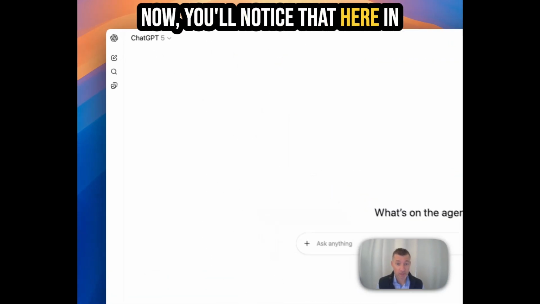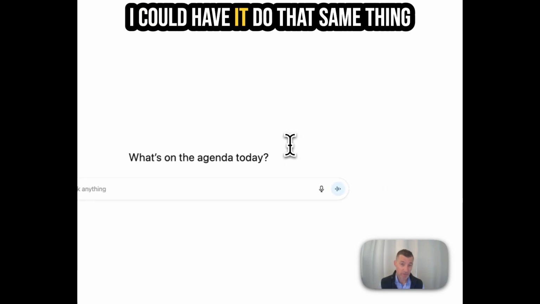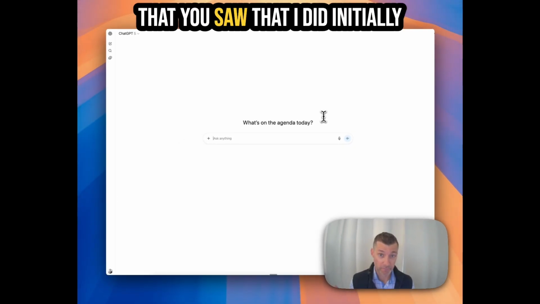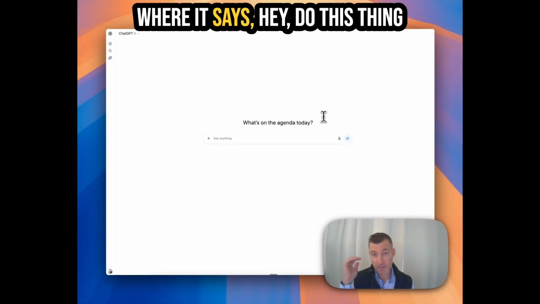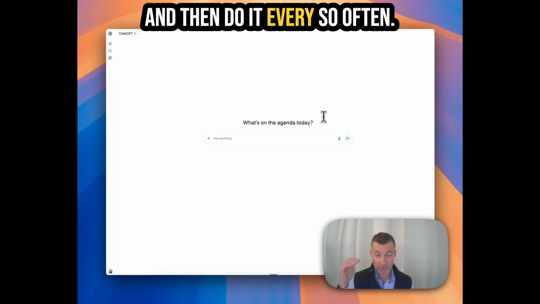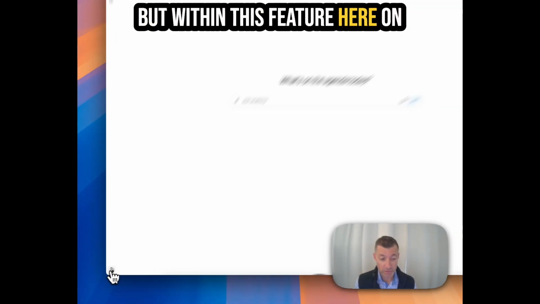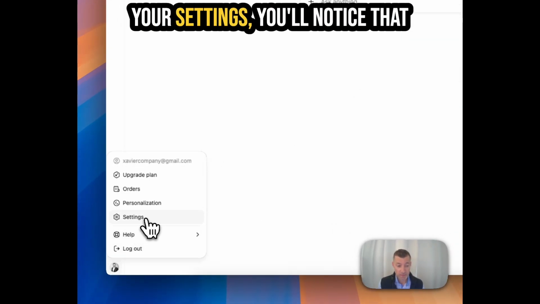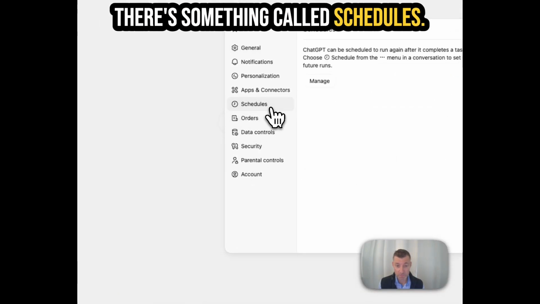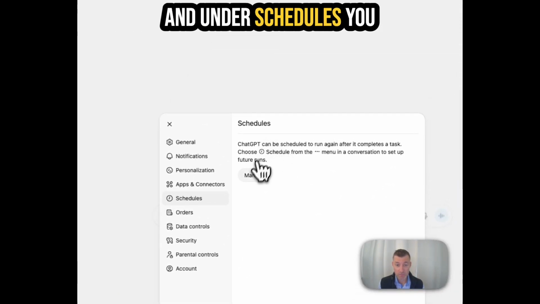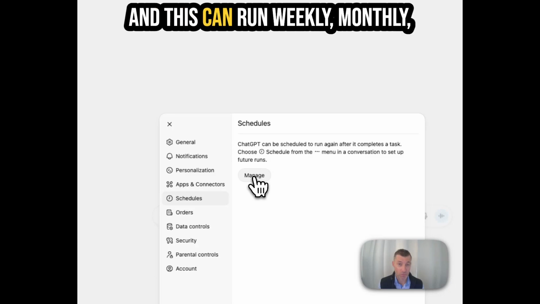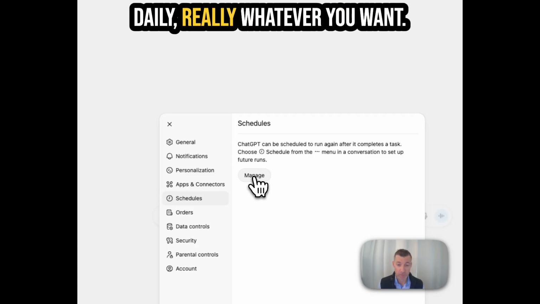Now you'll notice that here in ChatGPT, just on a blank screen, I could have it do that same thing that you saw that I did initially, where it says, hey, do this thing and then do it every so often. But within this feature here in your settings, you'll notice that there's something called schedules. And under schedules, you can manage your tasks, and this can run weekly, monthly, daily, really whatever you want.